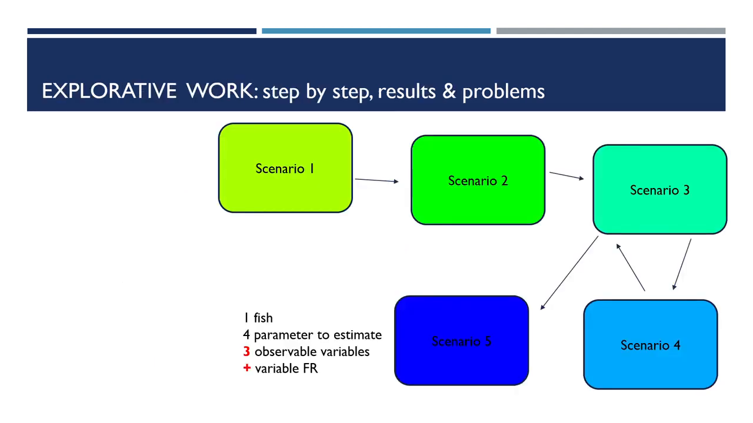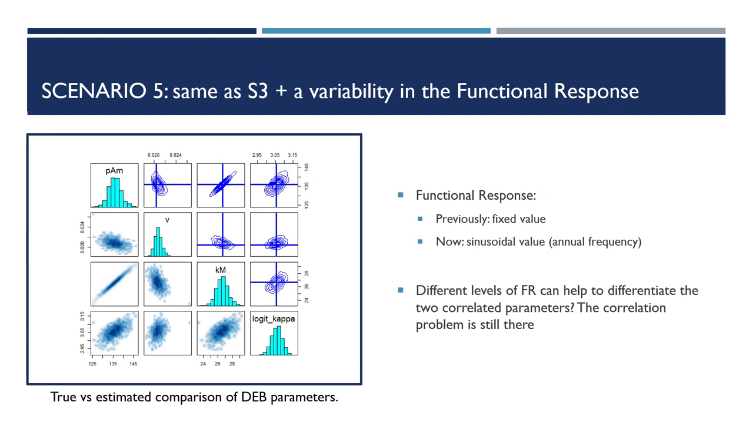Here we made our first step back. We kept analyzing one fish with the 3 initial observed variables and 4 parameters, as in the third scenario, but adding variability to the functional response. We converted the functional response, a fixed parameter until now, into a parameter with a sinusoidal variability. But after obtaining the parameter estimates, we observed that adding variability to the functional response did not help either to solve this problem.